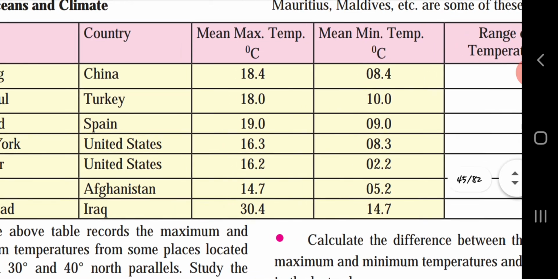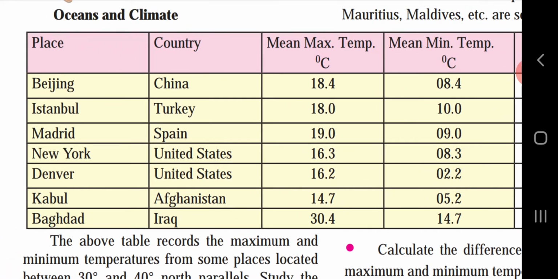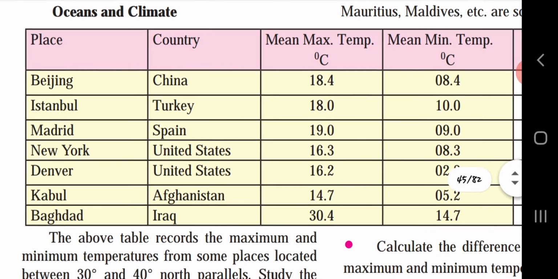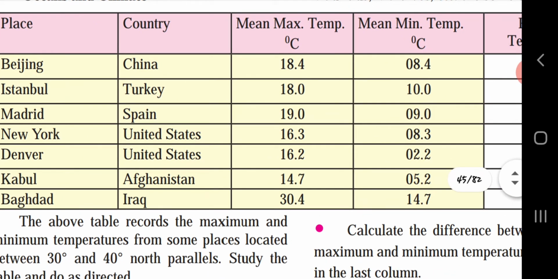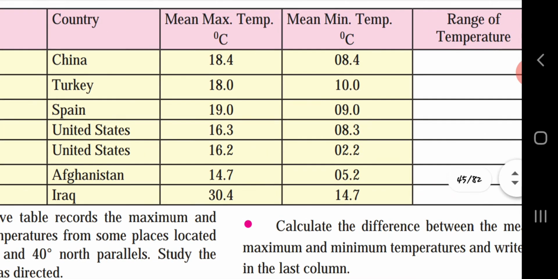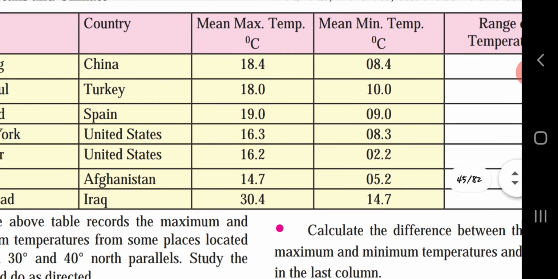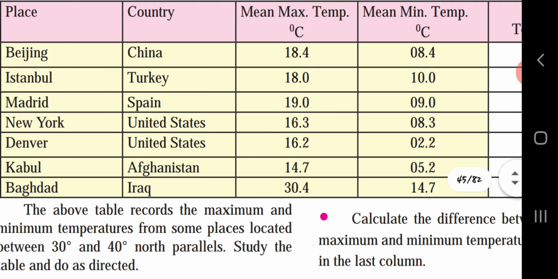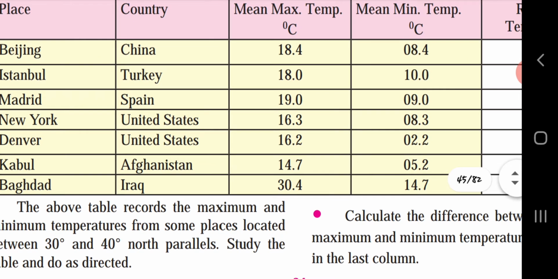Denver, United States, 16.2, minimum temperature 2. Afghanistan, 14.7, maximum temperature, minimum temperature 5.2, and the range of temperature is 9.5.